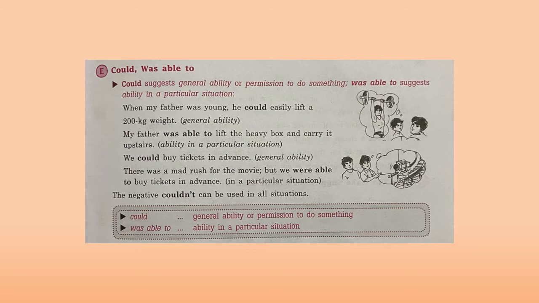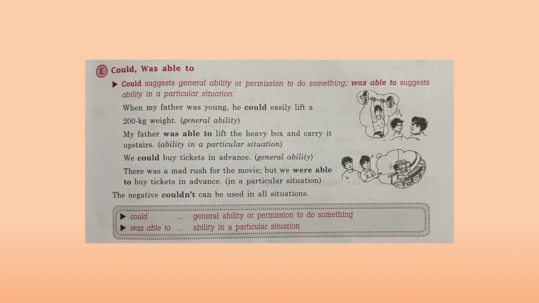For example, when my father was young, he could easily lift a 200 kg weight. This is general ability. General ability means it was his daily routine. As usual, he could lift 200 kg of weight. My father was able to lift the heavy box and carry it upstairs once. It had happened once only. It is not general ability. So this is the difference between could and was able to.